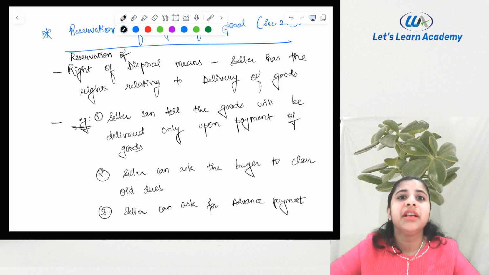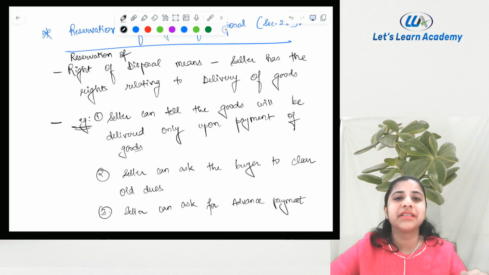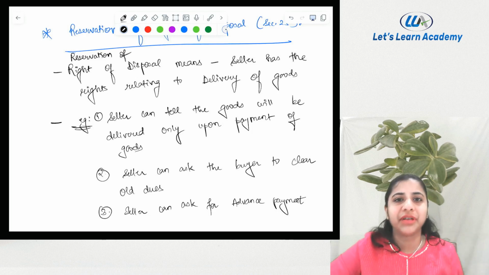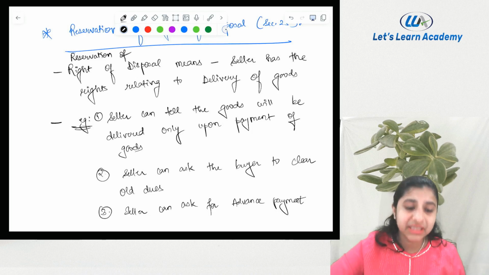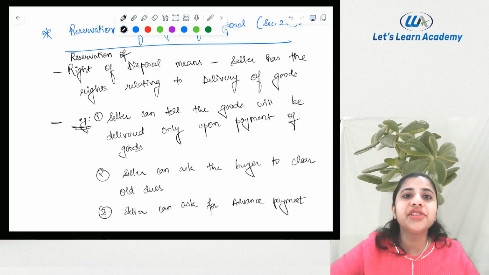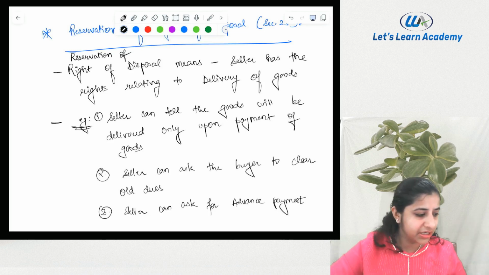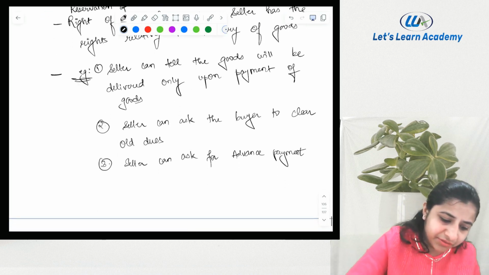Is it very clear? Where the seller is keeping conditions. If buyer you fulfill the condition, I will transfer the ownership. If the conditions are not fulfilled, even the ownership will never be transferred. Is it very clear? Yes. And this condition, this reservation of right of disposal is a valid condition. Is it clear? So you can just write down.